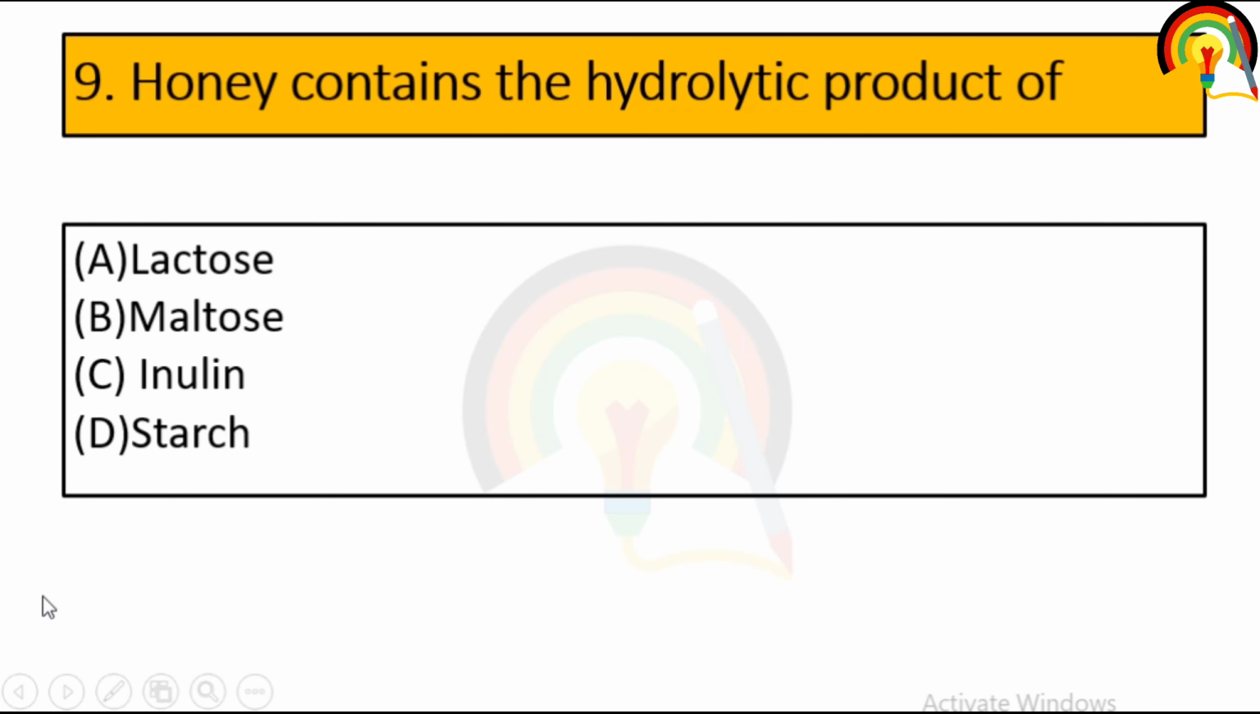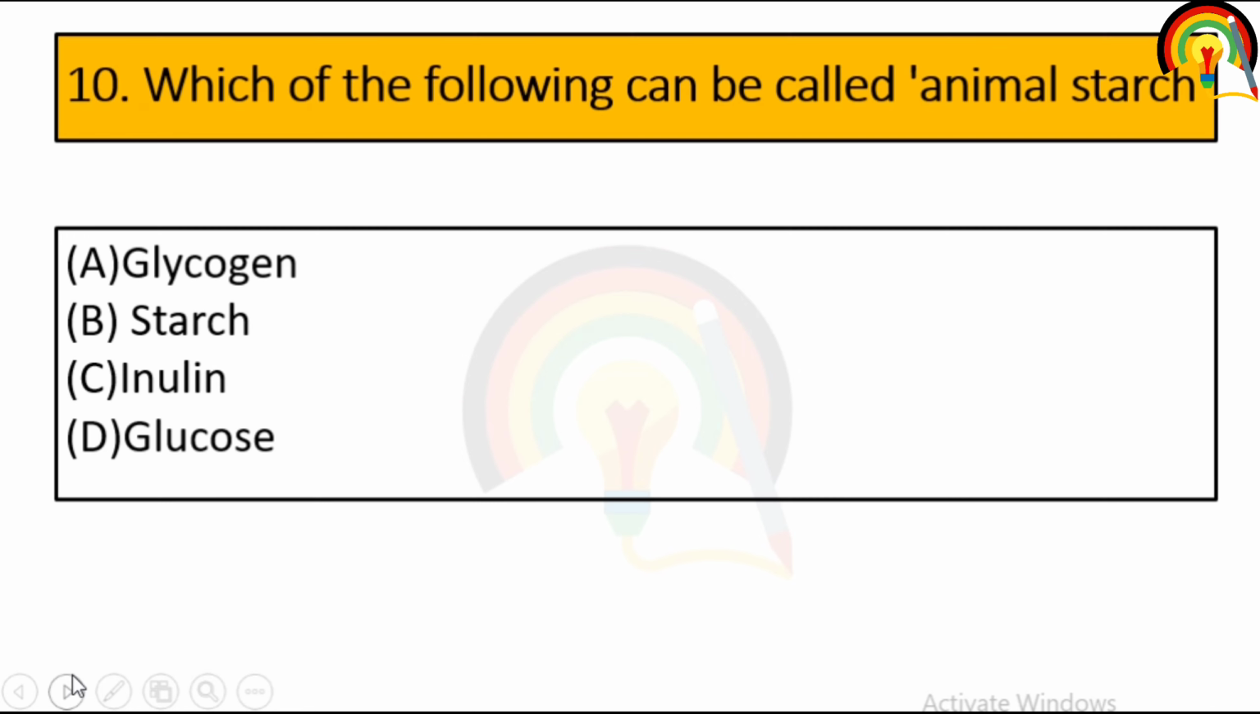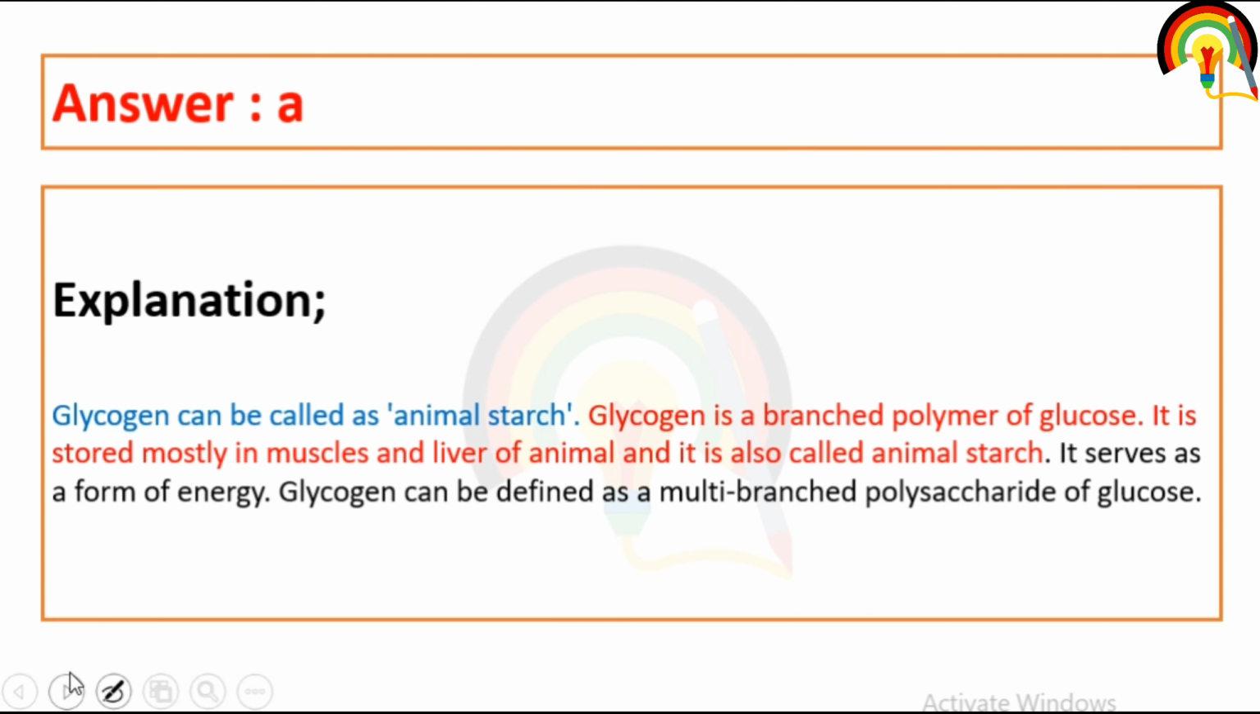Honey contains the hydrolytic product of. So honey contains the hydrolytic product of inulin. Next one is, which of the following can be called animal starch? So what is starch? Starch is the storage form of food in case of plants. So what is the storage form of food in case of animals? That is glycogen. So glycogen can be called animal starch.